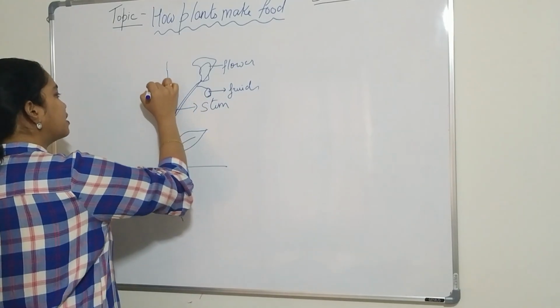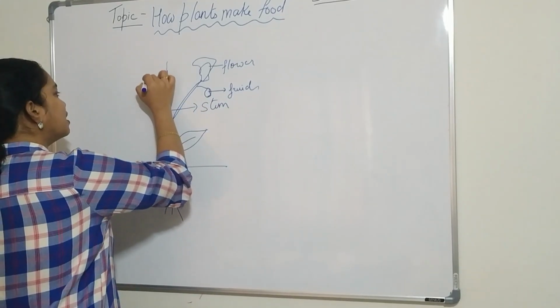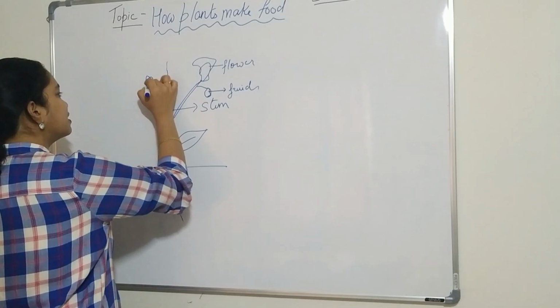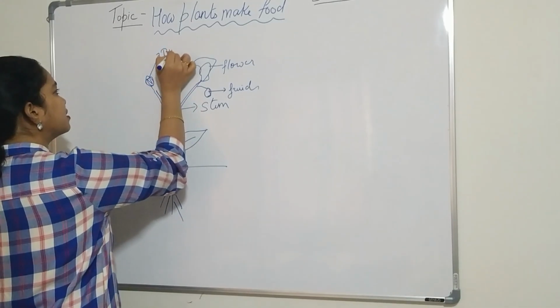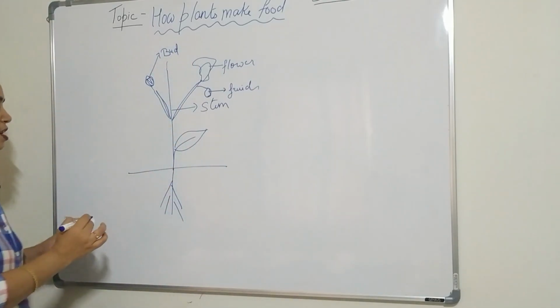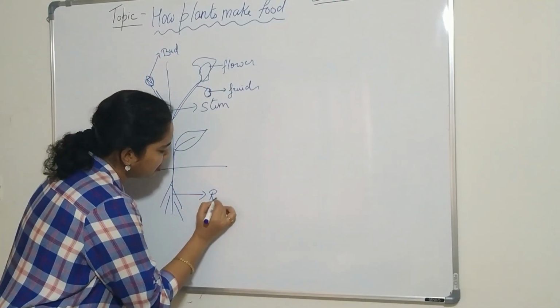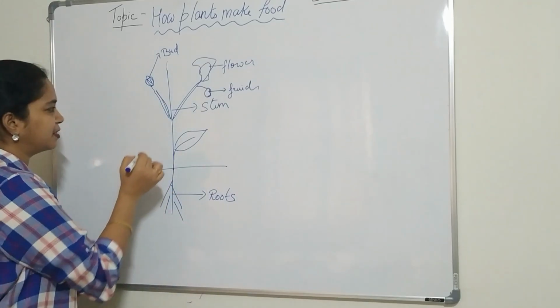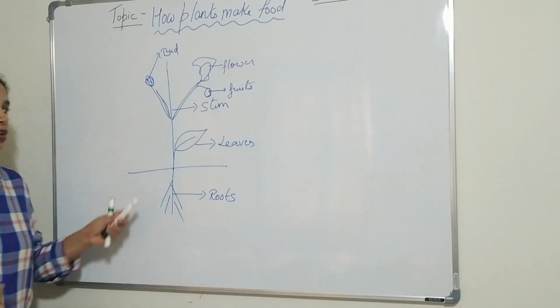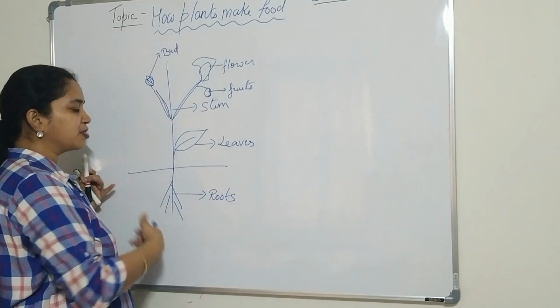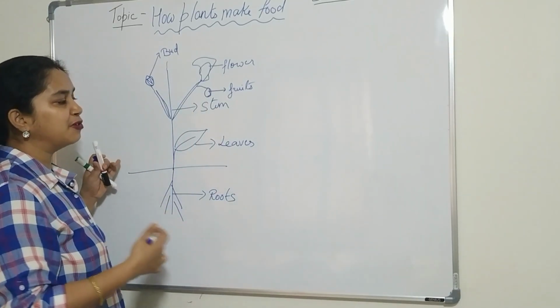And when the flower is not developed fully, it is in the bud stage. Yes, it is in the bud stage, and this is called the bud. So these are the parts of the plant. Basically the leaves, I have not mentioned the leaves. So these are the parts of the plant, but the food is cooked where?